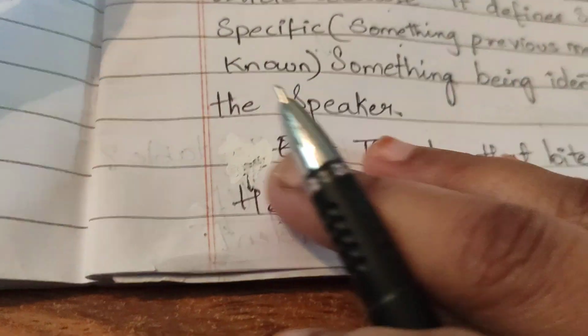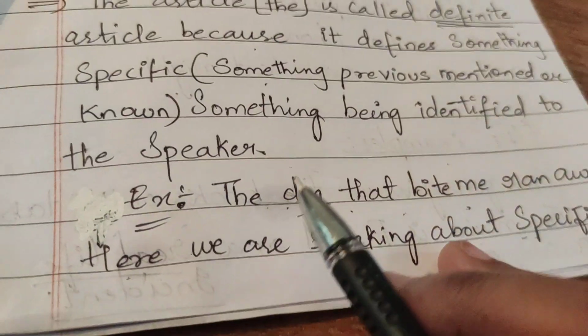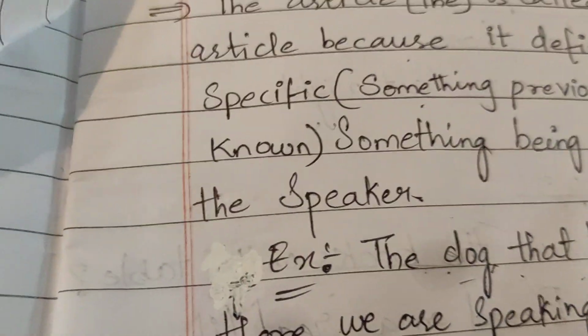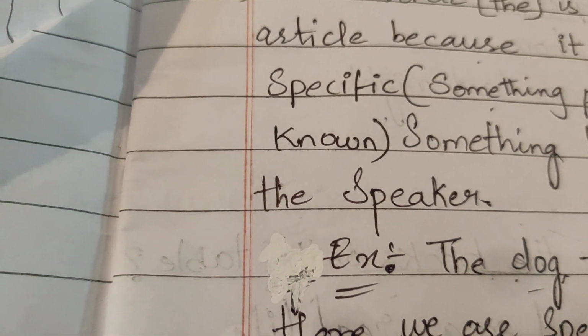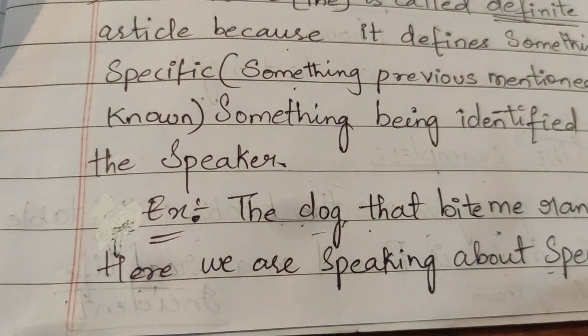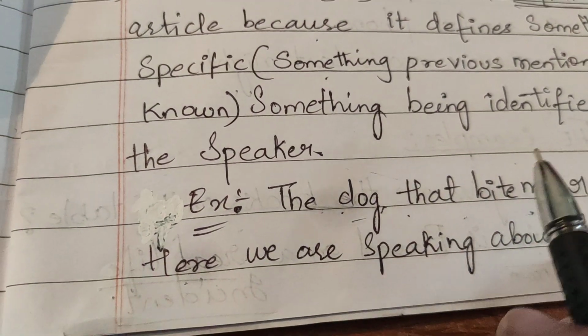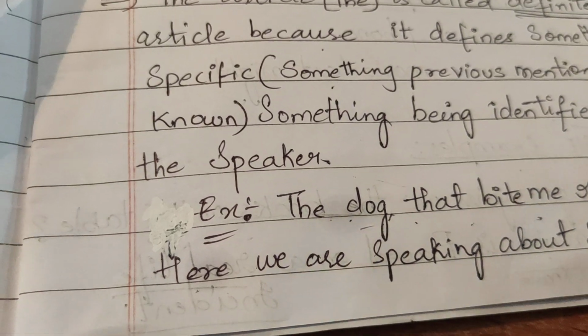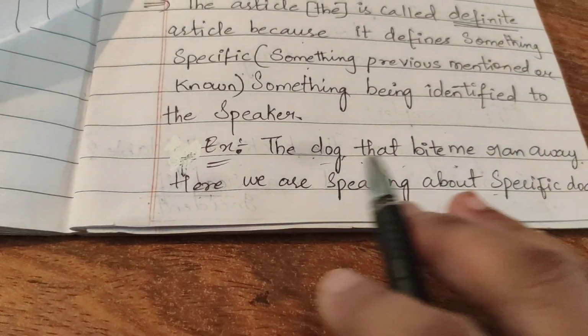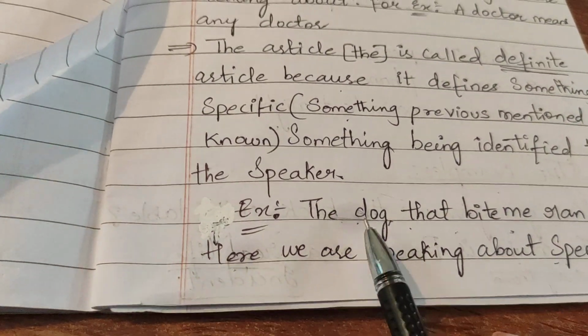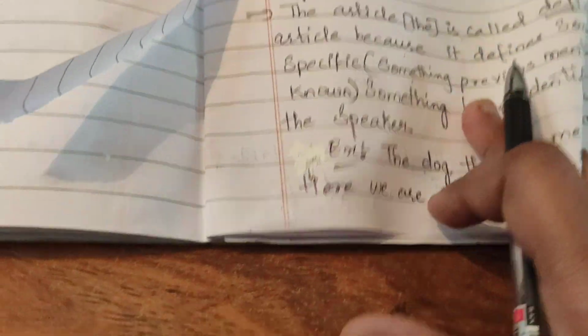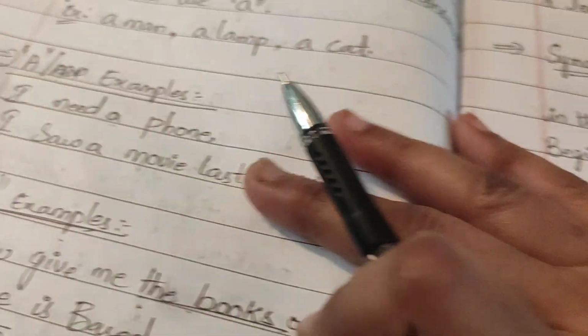We are not saying a dog bites me, because if we say a dog bites me, then the identity of the dog is not known. But we know the dog, that it belongs to Rajesh, right? So if we say the dog that bit me ran away, we know the identity of the dog. Here we are speaking about the specific dog.